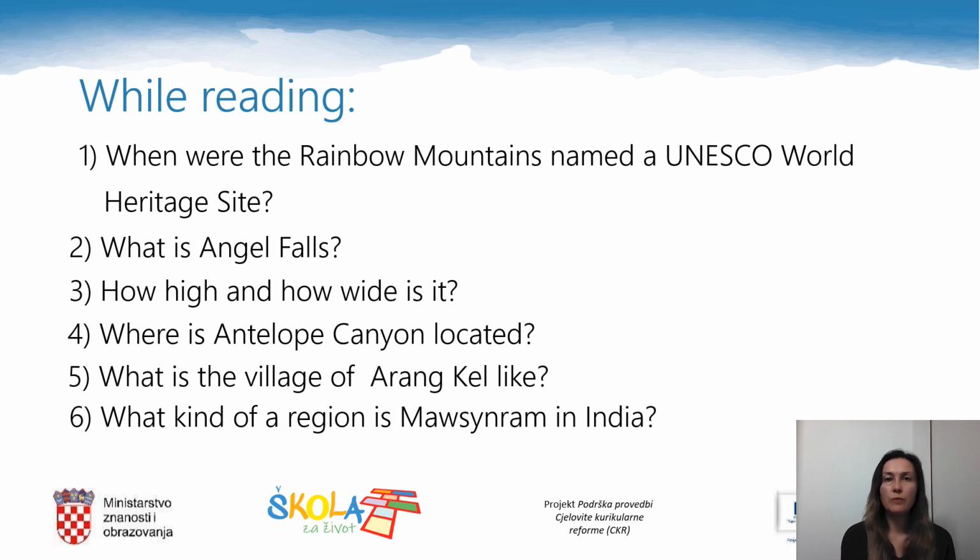When were the Rainbow Mountains named a UNESCO World Heritage Site? What is Angel Falls? How high and how wide is it? Where is Antelope Canyon located? What is the village of Alenka like? What kind of a region is Mauzinram in India?